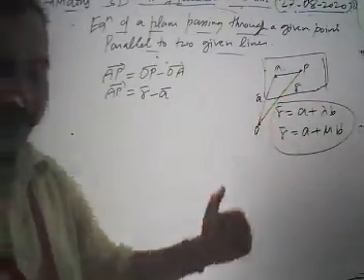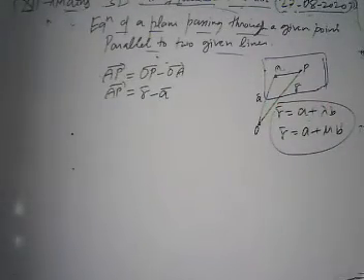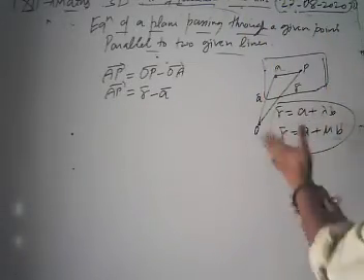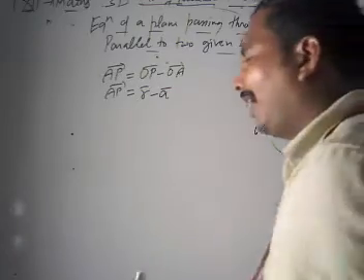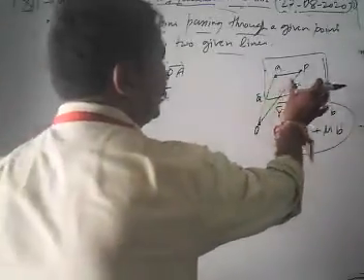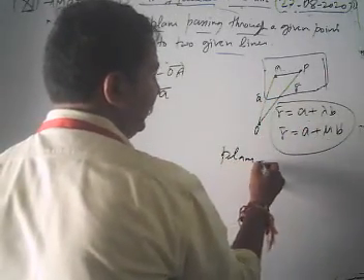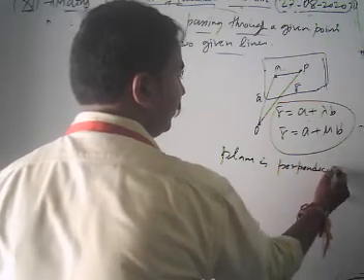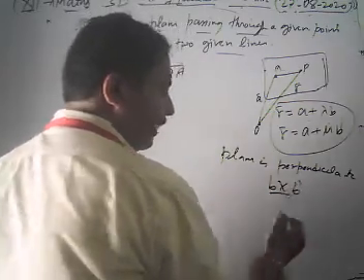When we take the cross product of these lines, b cross b prime, then what? The cross product of these lines is perpendicular to what? Our given plane. Since this plane is parallel to the two lines, our plane is perpendicular to b cross b prime.